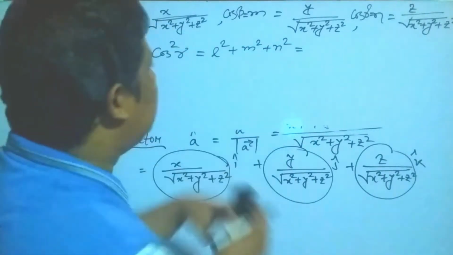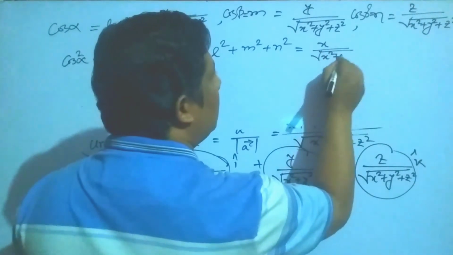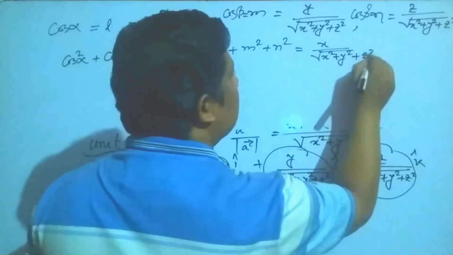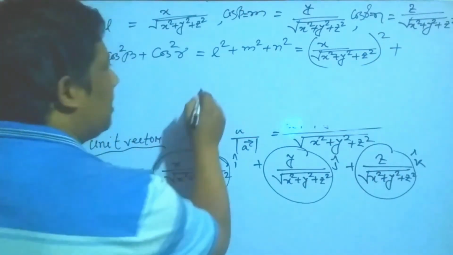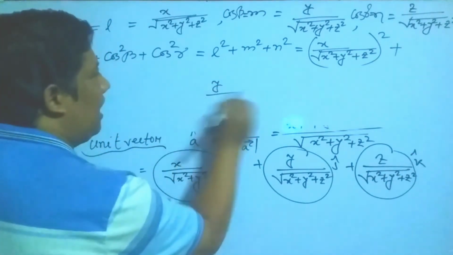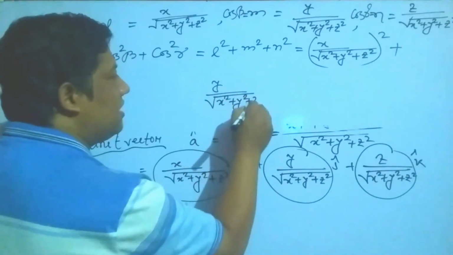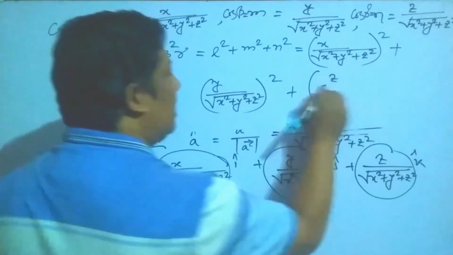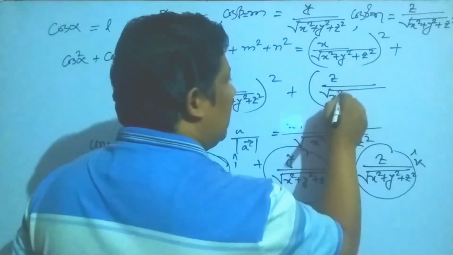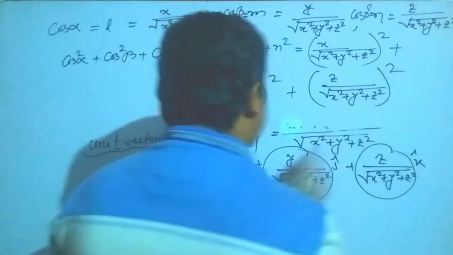Now the right side is x upon magnitude √(x² + y² + z²), whole square, plus next y upon √(x² + y² + z²), again square, plus z upon √(x² + y² + z²), whole square.